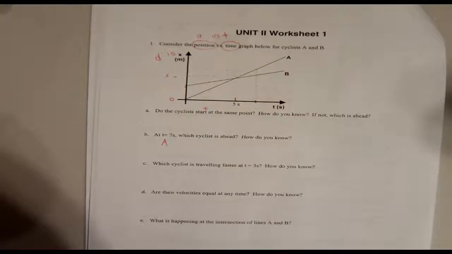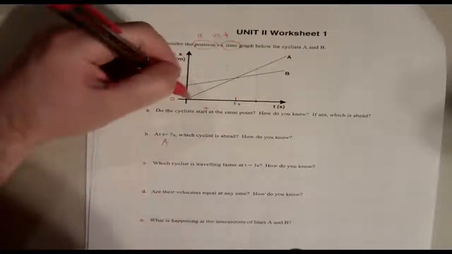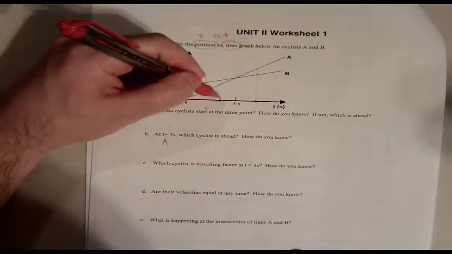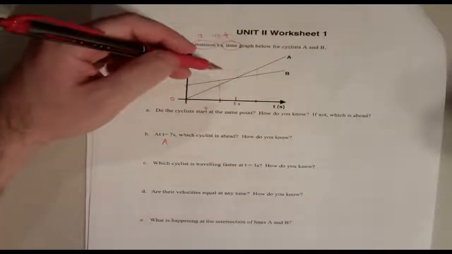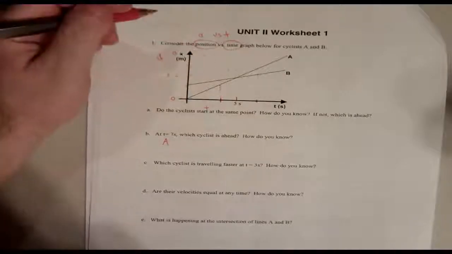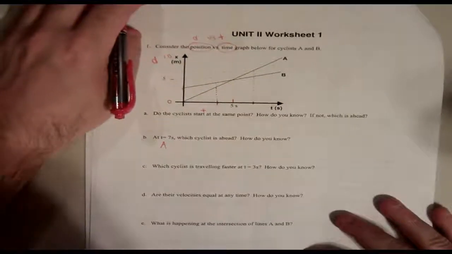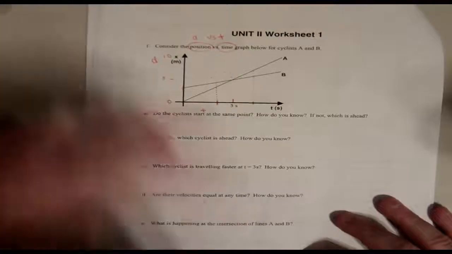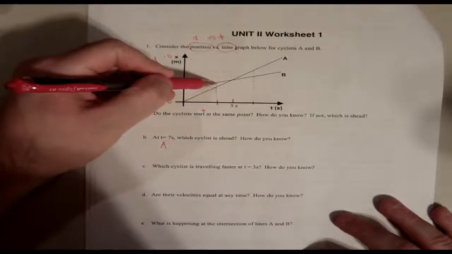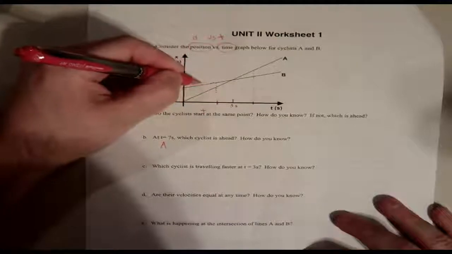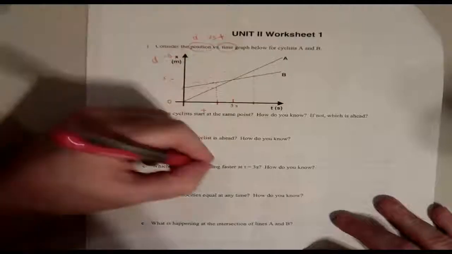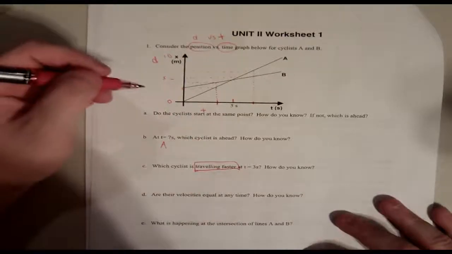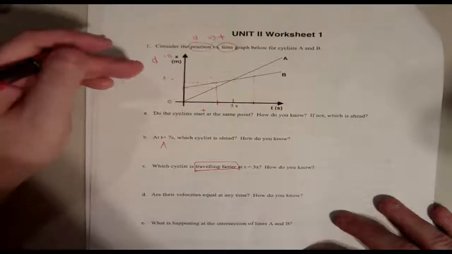C, which cyclist is traveling faster at second 3? Okay, 3 we'll say is about here. So don't be confused by this, because I'm going to see if I can trick you guys. When you see this, you're saying, well, if we do the same thing we just did, B's further ahead. Is it asking which one's further ahead? No. It's asking which one is traveling faster.